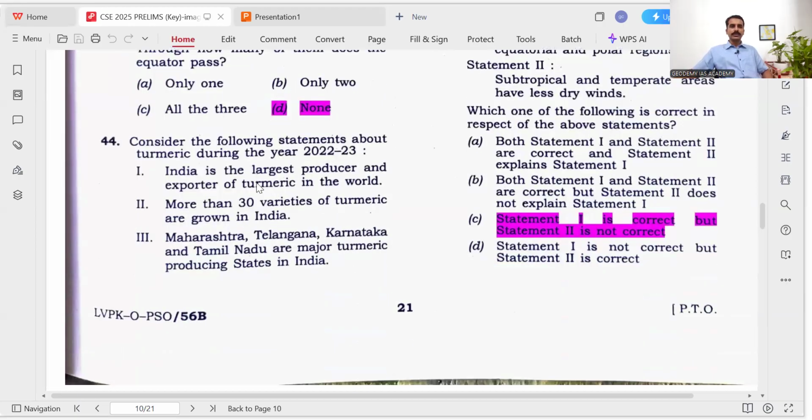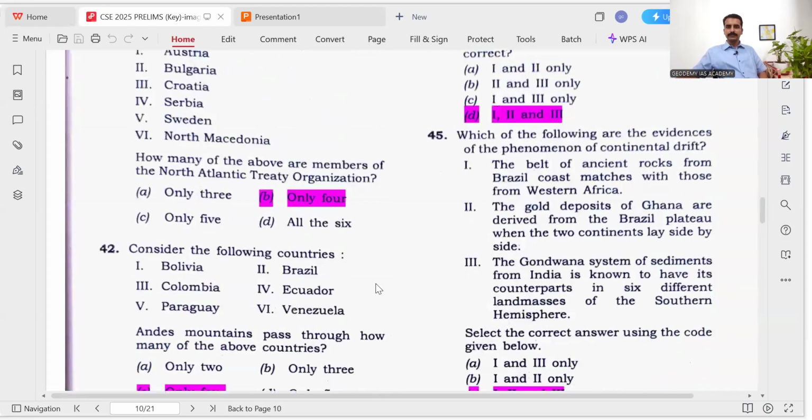India is the largest producer and exporter of turmeric in the world. More than 30 varieties of turmeric are grown in India. Maharashtra, Telangana, Karnataka, and Tamil Nadu are major turmeric producing states in India. So if you search, it is in the Economic Survey and also in the PIB news. If you search turmeric PIB, in that news, the 3 statements are there in a particular paragraph, all these 3 statements as it is. Right. So all the 3 are correct.